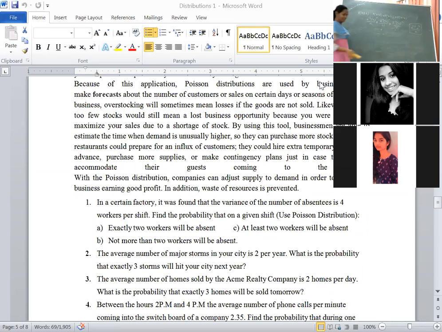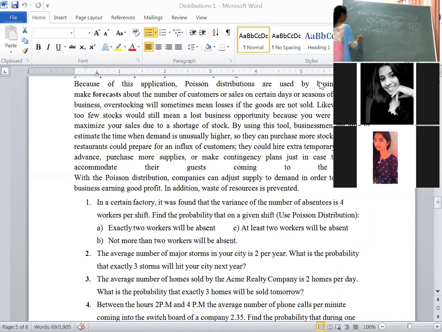In your calculations, everywhere e to the power of -4 is common. Take that value common. Here in brackets 4 whole to the power of 0 upon 0 factorial, I told you it is 1. 4 whole to the power of 1 upon 1 factorial, that is 4 itself. 4 whole square 16, 16 upon 2, it is 8.